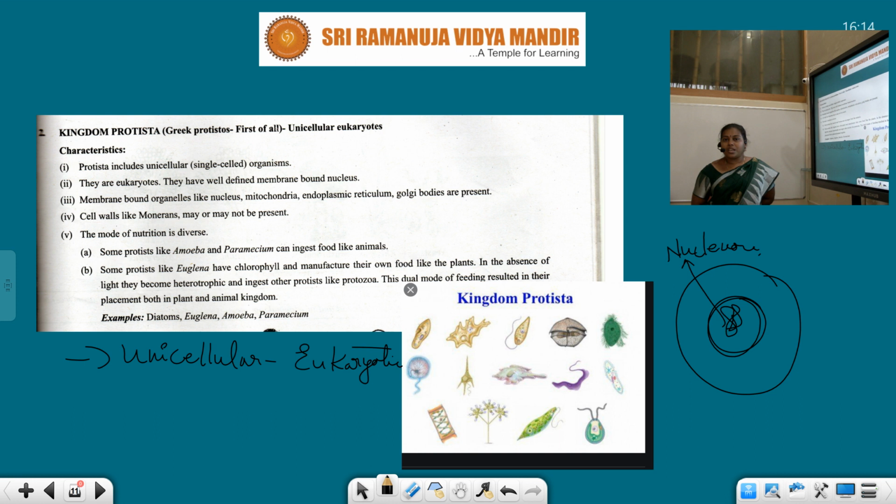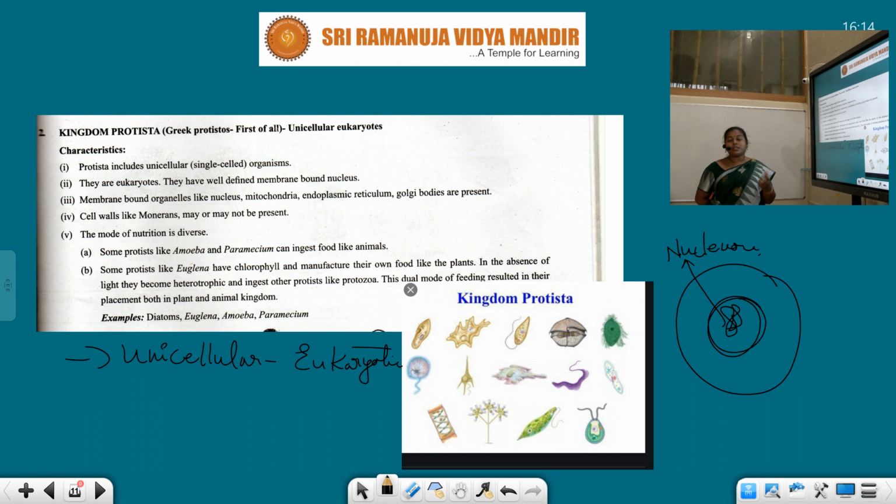Due to this chlorophyll pigment, it can synthesize the food material when the light is available. During the daytime, it can synthesize. If it is night time, what will it do? Simply it takes the food material by means of heterotrophic mode of nutrition. It follows both types of nutrition. That is the reason Euglena is not kept completely under the plant kingdom or the animal kingdom. Understand? So this is about the Protista.